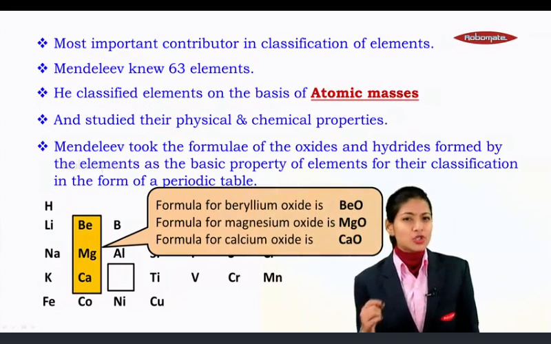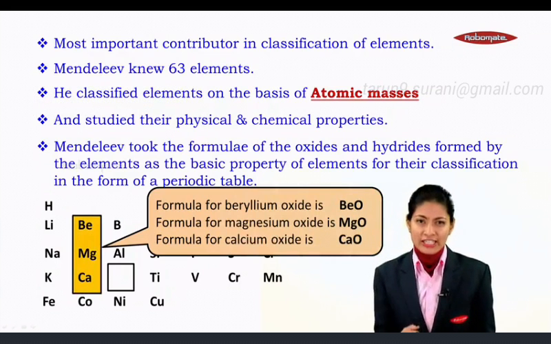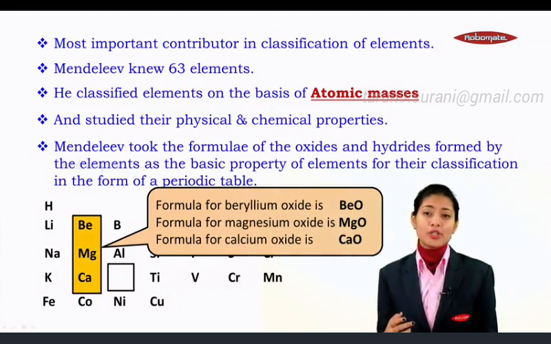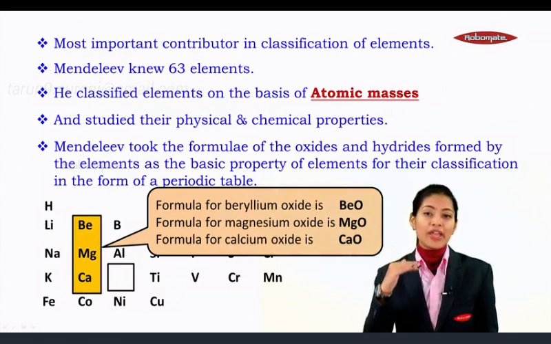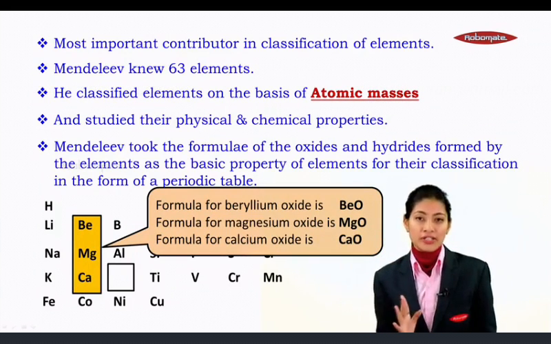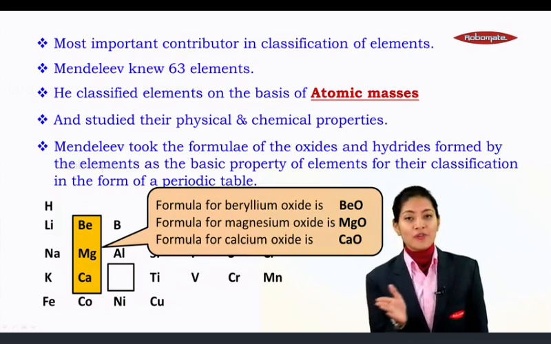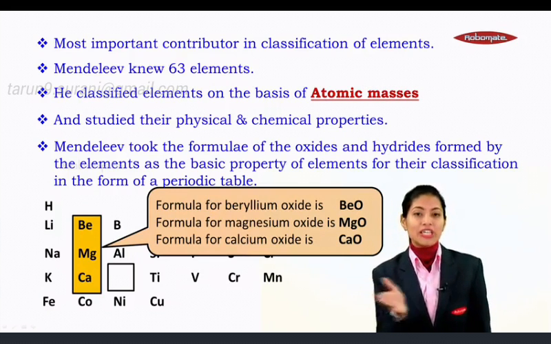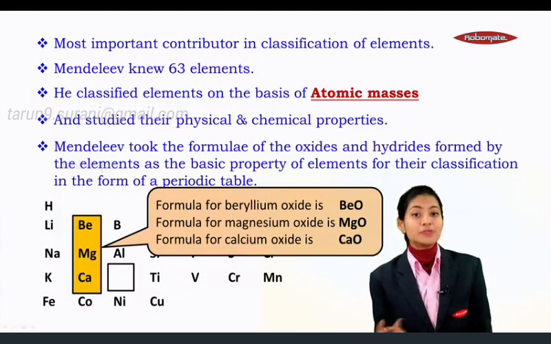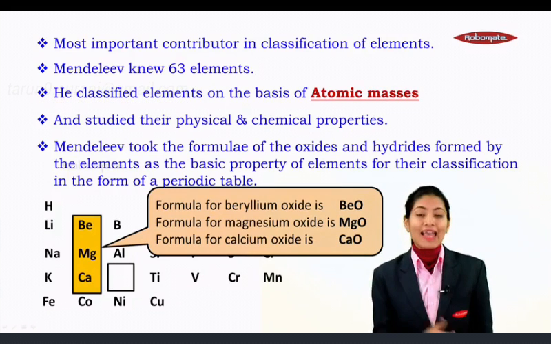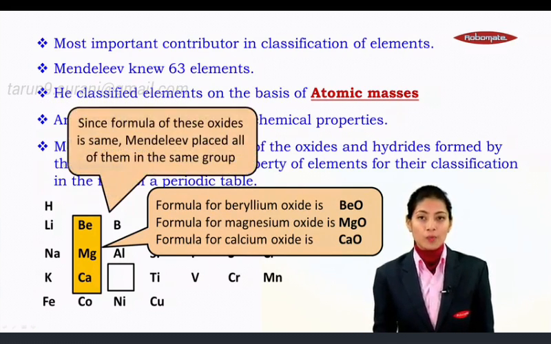Like we said, he took the formula of oxides of the elements. For example, you will find over here beryllium, magnesium and calcium placed one below the other, wherein the formula of beryllium with oxygen was BeO. Likewise, magnesium was MgO and calcium is CaO.